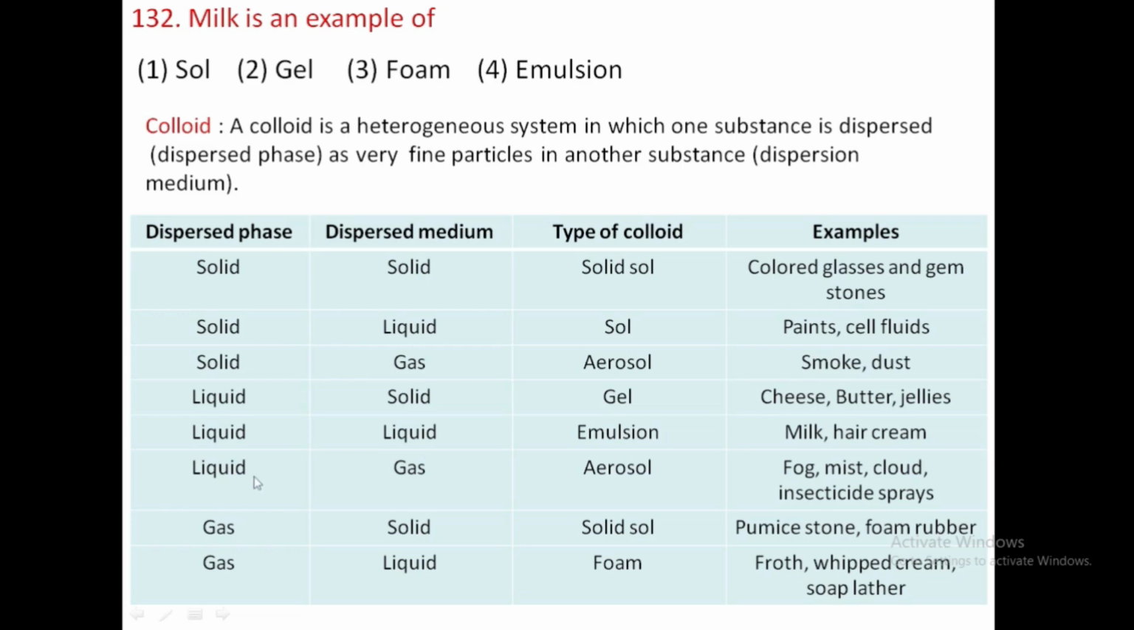When the dispersed phase is liquid and the dispersion medium is gas, it is also called an aerosol. Fog, mist, cloud, and insecticide sprays are aerosols. When the dispersed phase is gas and the dispersion medium is solid, these are called solid sols. Pumice stone and foam rubber are examples. When the dispersed phase is gas and it is dispersing in a liquid medium, the colloid is called a foam. Froth, whipped cream, and soap lather are examples of foams.